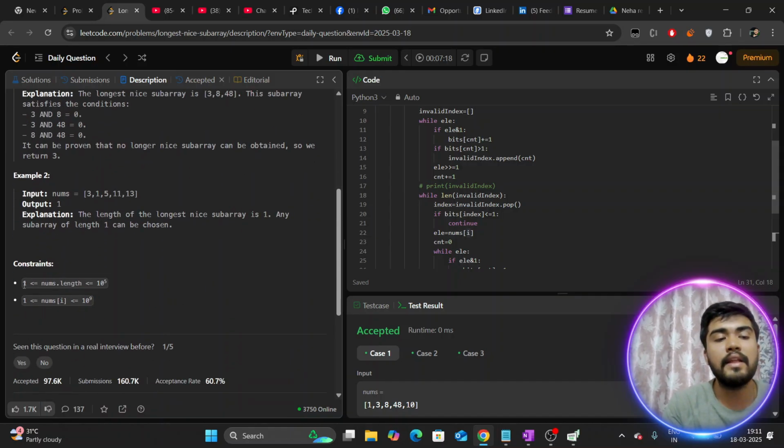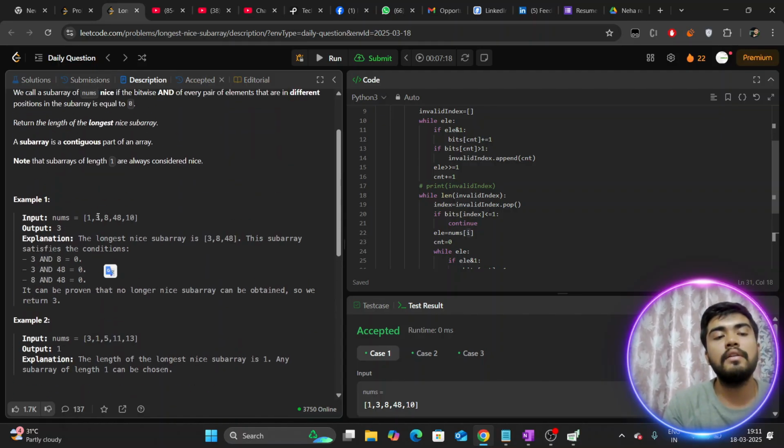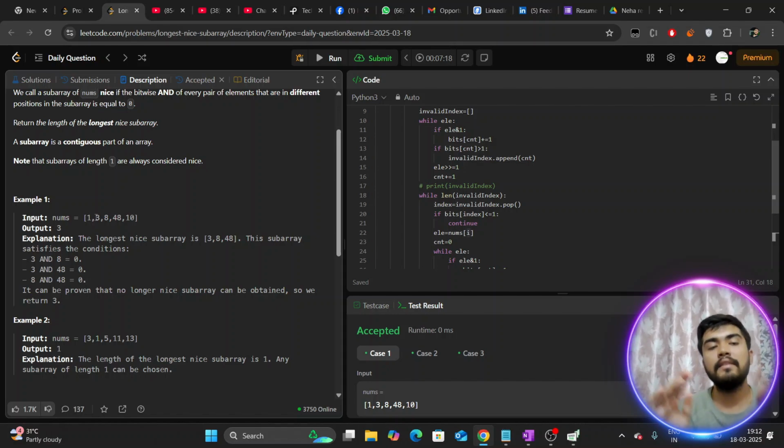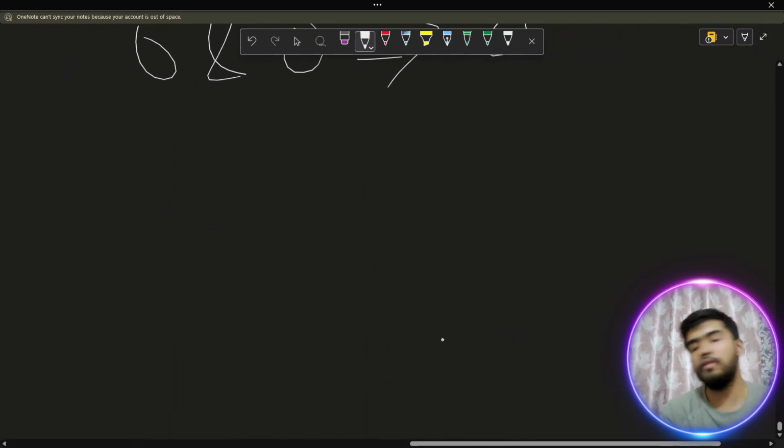Here you can see the constraints are too large, 10 to the power 5. So you can do the childish thing. You can run two for loops, an i loop from index 0 to the very last, and a j loop from index i to n. So the subarray is going to be considered from i to j. This is going to be your brute force. I think brute force is very simple.